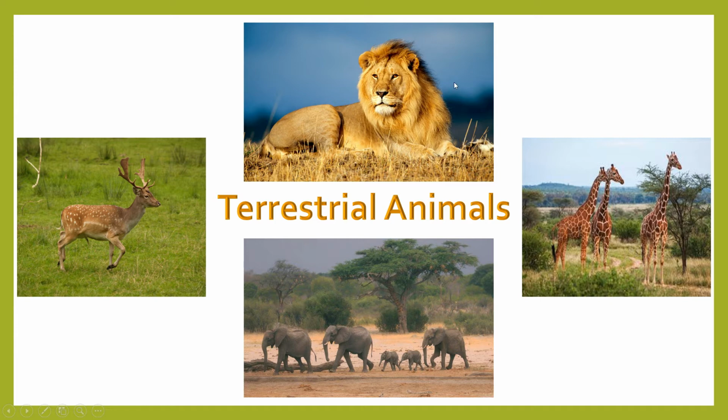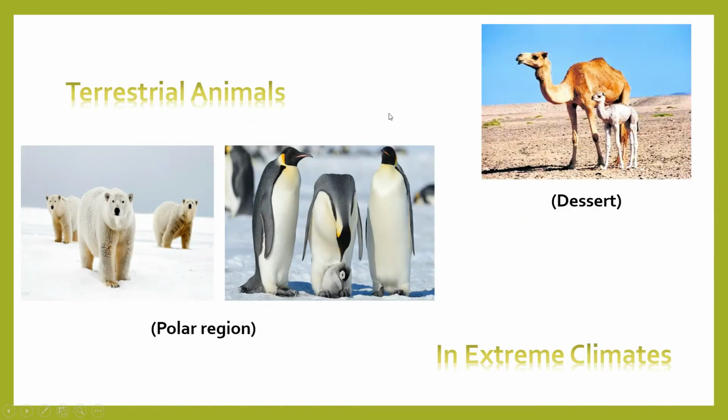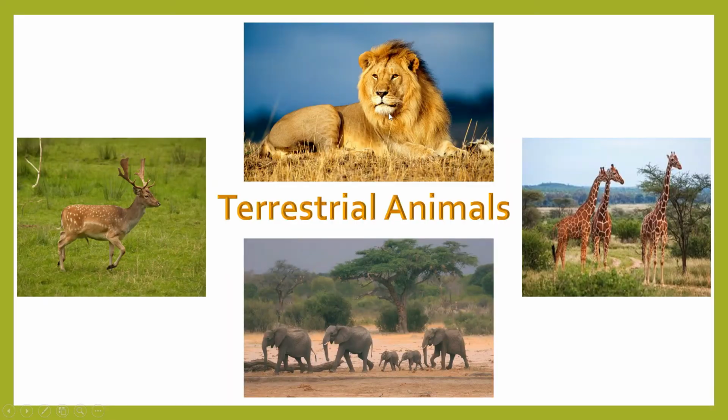The first adaptation which I will mention is that they have very well developed sense organs. Well developed. And what are the sense organs? The ears, the eyes, the nose. Now for these animals, they need to get food, and they get food by hunting. So if these are not very sharp, then they cannot do hunting properly.